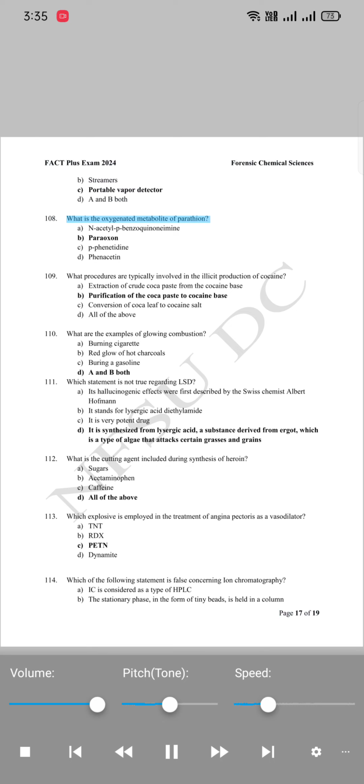108. What is the oxygenated metabolite of parathion? A. N-acetyl P-benzoquinonimine. B. Paraoxon. C. P-phenetidine. D. Phenacetin.